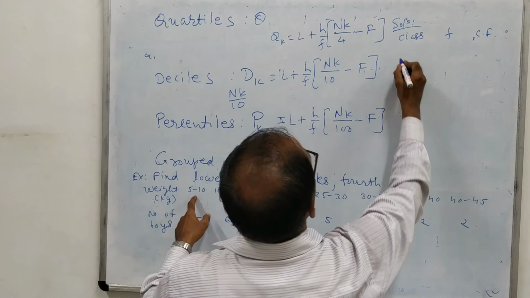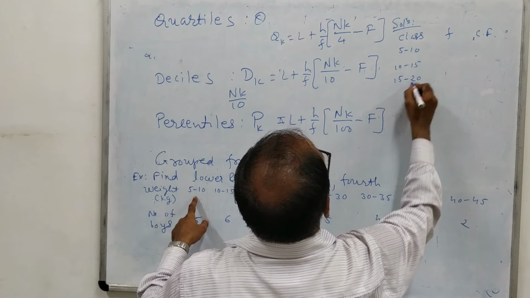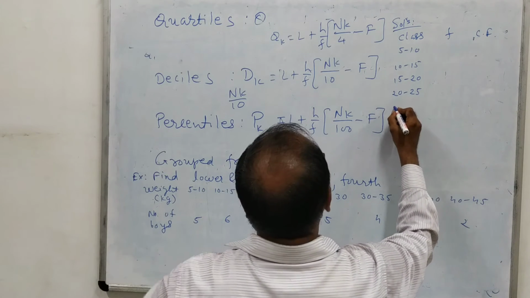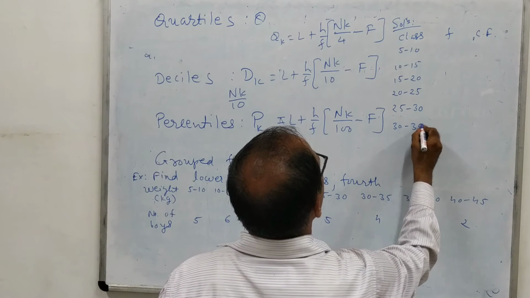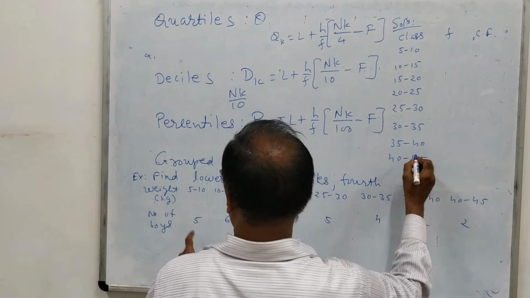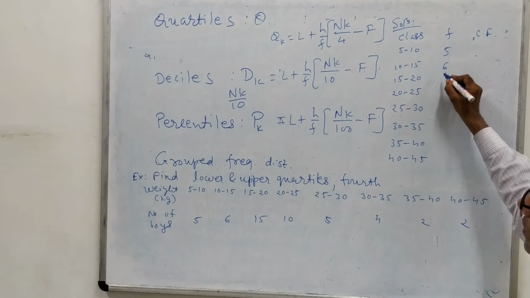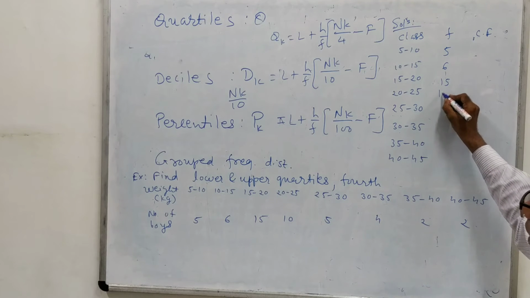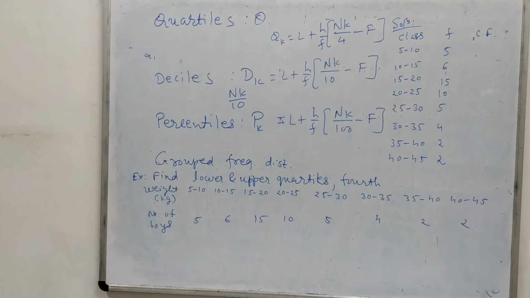So classes are 5 to 10, 10 to 15, 15 to 20, 20 to 25, 25 to 30, 30 to 35, 35 to 40 and 40 to 45, and the corresponding frequencies are 5, 6, 15, 10, 5, 4, 2 and 2.